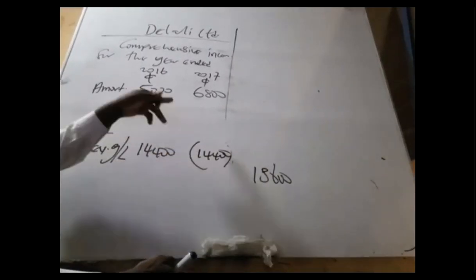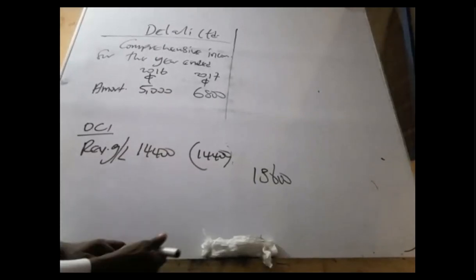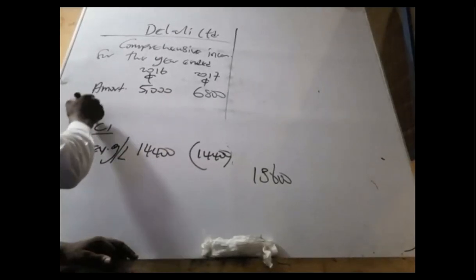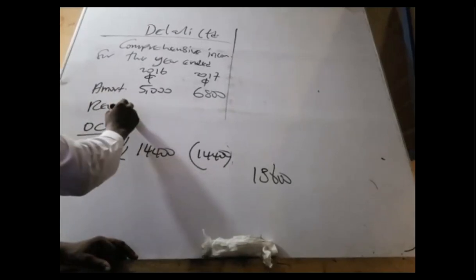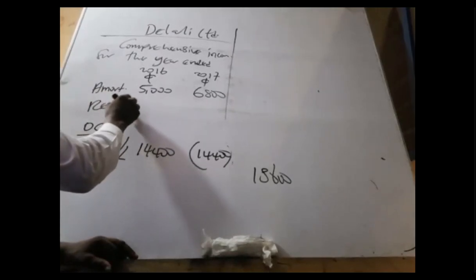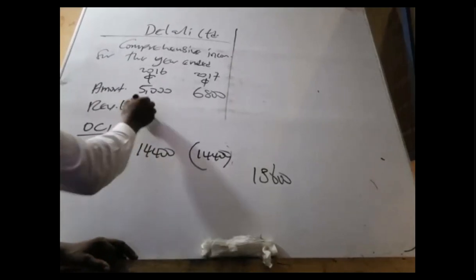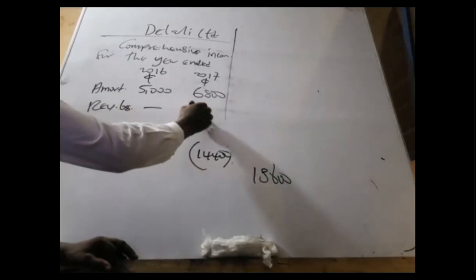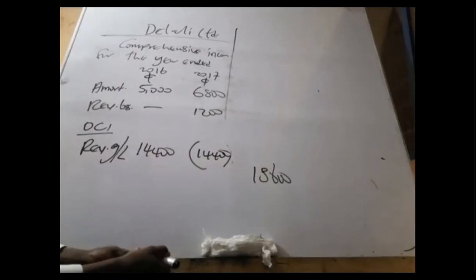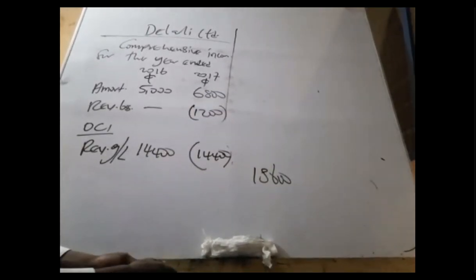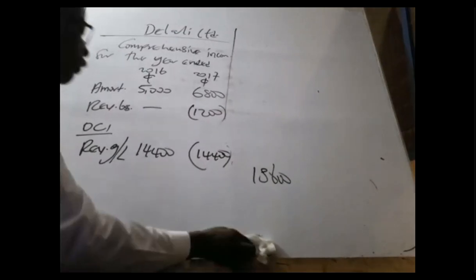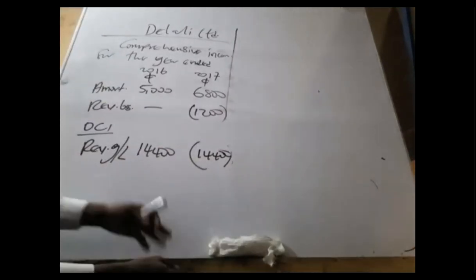That 1,200 should hit the P&L as what? As loss. So we come here and record revaluation loss of 1,200. So that is it. You can put it in bracket. Okay, so that is the end of the comprehensive income. That's all. So this is what they are looking for.